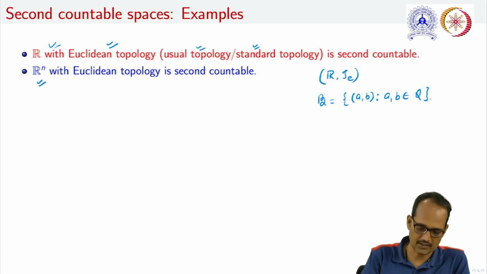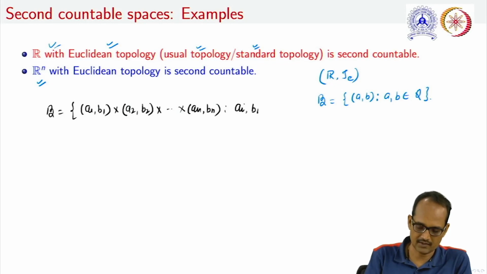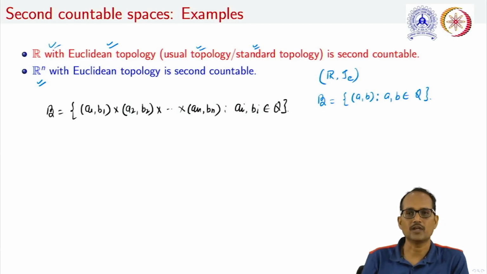Even if we are taking R^n with Euclidean topology, that is also second countable because it has a countable basis given by the Cartesian product of the open interval (a1, b1), open interval (a2, b2) and so on up to the open interval (an, bn), where every ai and bi are from Q, and obviously i varies from 1 to n.